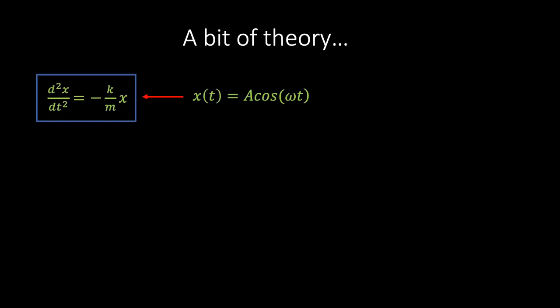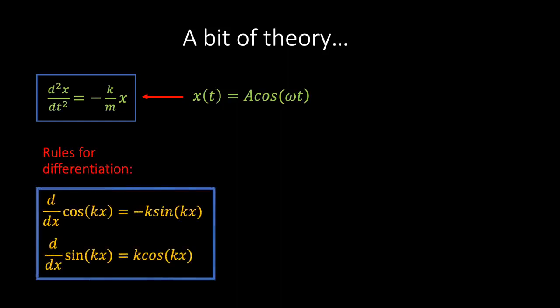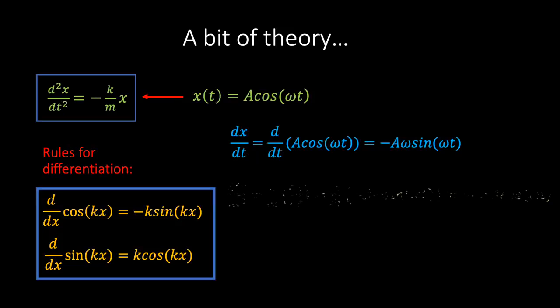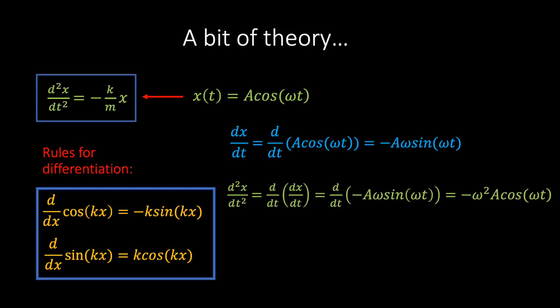So let's do this. The first thing that we notice is that the left hand side requires us to differentiate our displacement function twice with respect to time. And since the displacement function involves a cosine function, it would be helpful to recall the rules for differentiating cos and sine functions. If we differentiate the displacement function once with respect to time, then we find dx by dt equals minus A omega sine omega t, and this function represents the velocity of our simple harmonic oscillator. Next, if we differentiate again with respect to t, then we find that d2x by dt squared equals minus omega squared A cos omega t, which is simply equal to minus omega squared x.